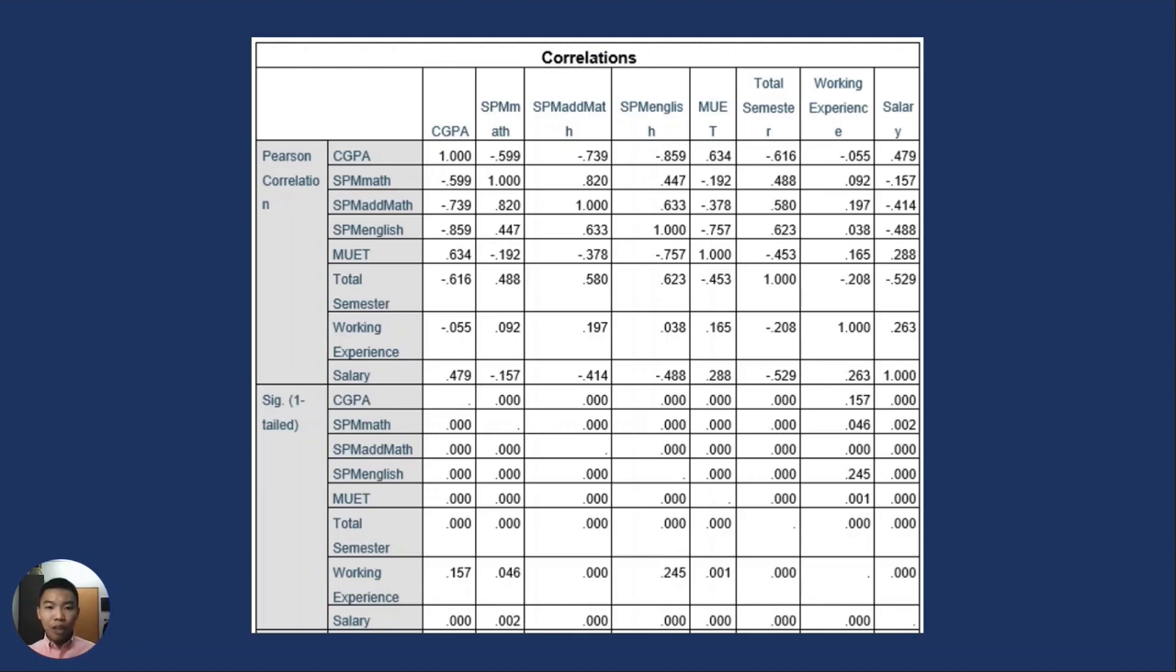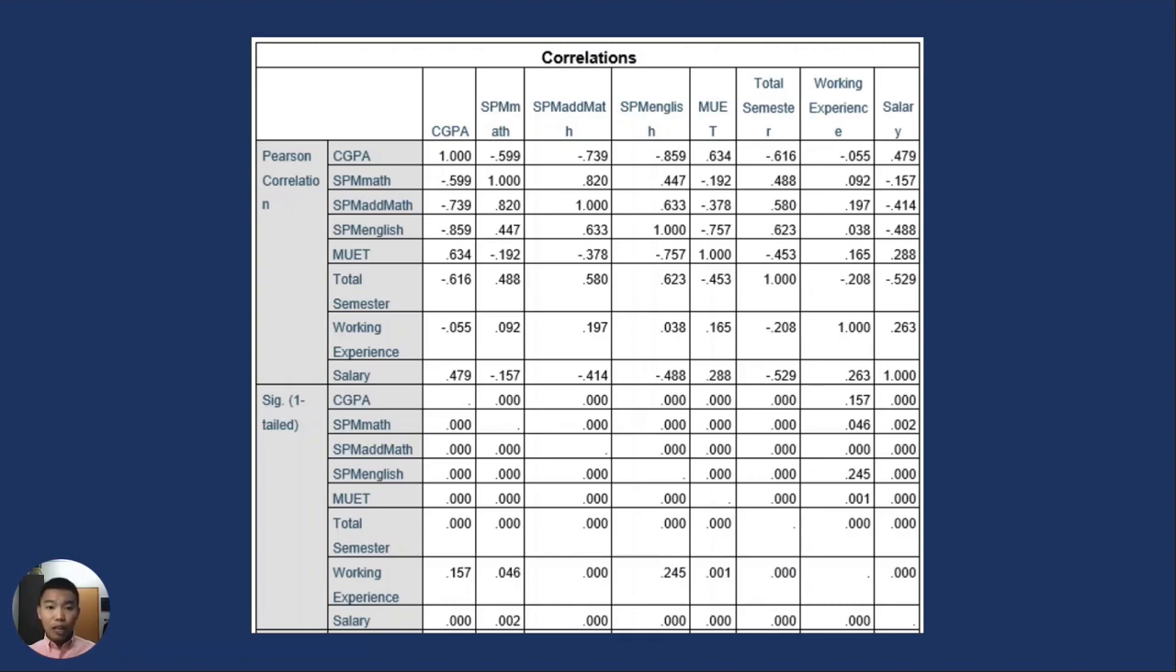For example, when there is an increase in CGPA, SPM English would correspond to 85.9% of it, followed by 73.9% in SPM Maths and 63.4% in WET. Since the index is also positive, we can assume that the relation is said to be positively correlated.